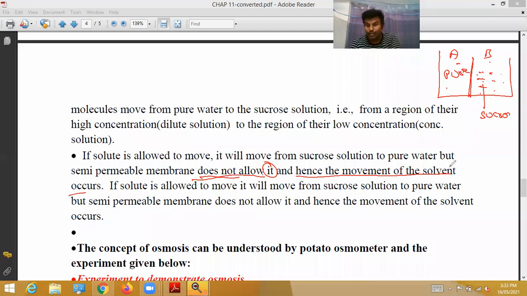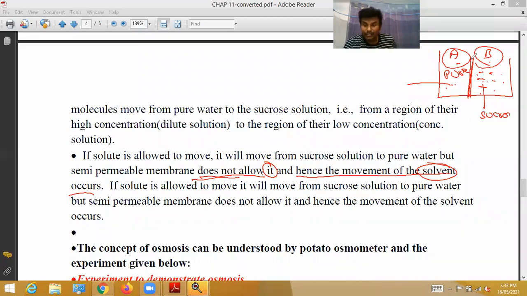Hence the movement of the solvent, meaning pure water, occurs. The semi-permeable membrane does not allow sucrose to move from B to A. If this semi-permeable membrane were not there, sucrose would move to pure water.